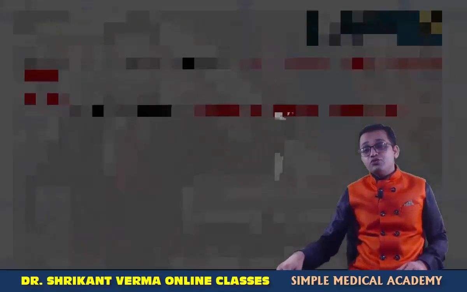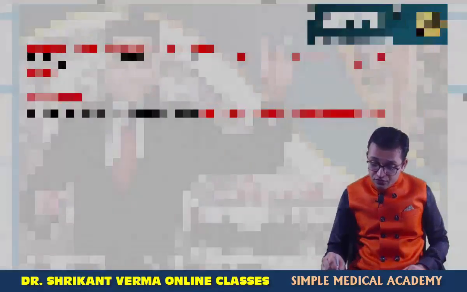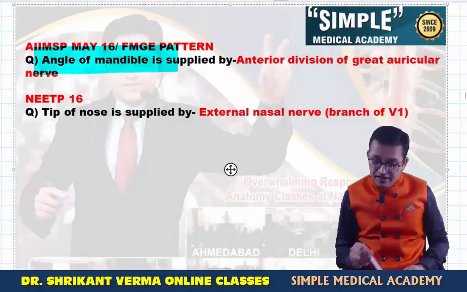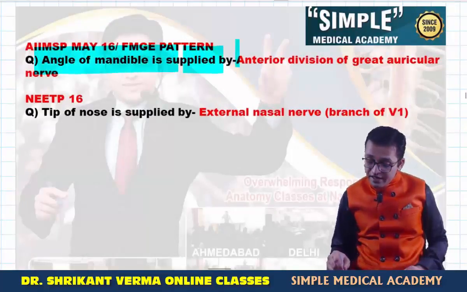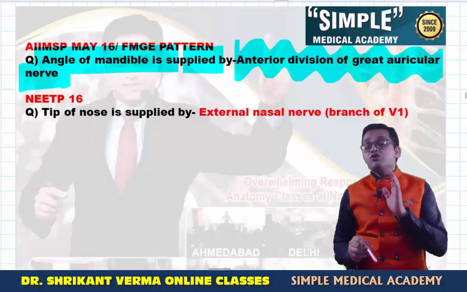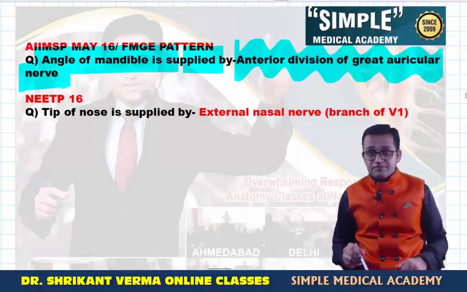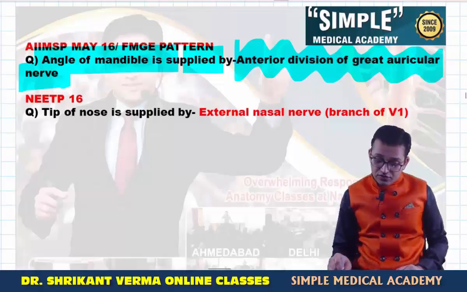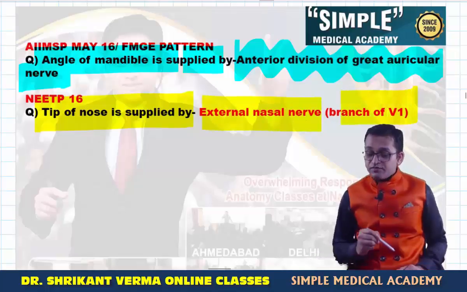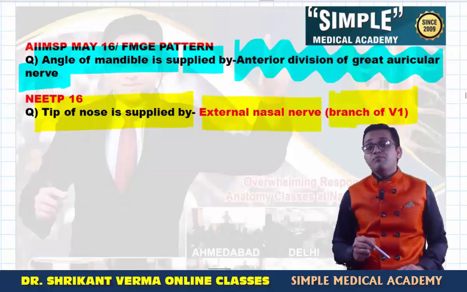Again, I am telling you, these are two very important MCQs which have been asked in AIIMS as well as the NEET exam. The angle of the mandible is supplied by the anterior division of the great auricular nerve, and the root value is C2, C3 ventral rami. And in NEET 2016 they have already asked: the tip of the nose is supplied by the external nasal nerve, which is a branch of V1. So these are very important MCQs.